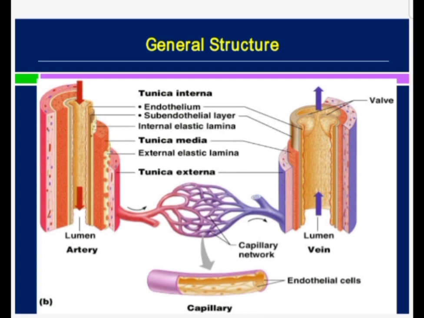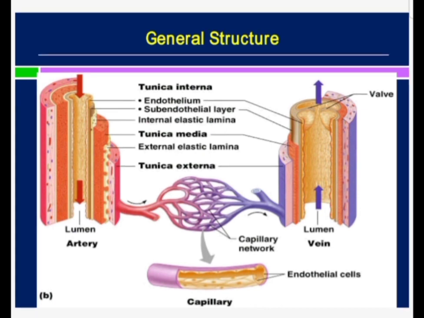As regards the tunica media of these blood vessels, in the middle layer there are smooth muscles, and these smooth muscles vary in number, the layers vary, so we will classify the arteries and veins according to their diameter, according to their function. If we talk about the arteries, we have the arterioles, then small sized arteries, then medium sized arteries, and then large sized arteries, which are also known as the elastic arteries.